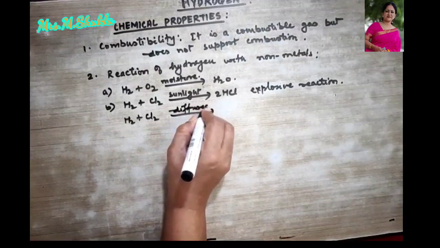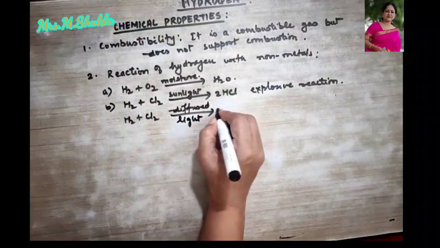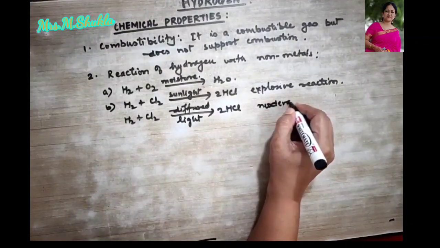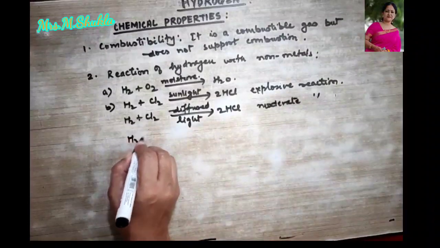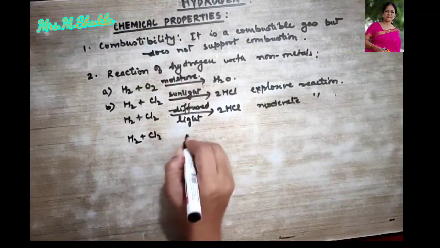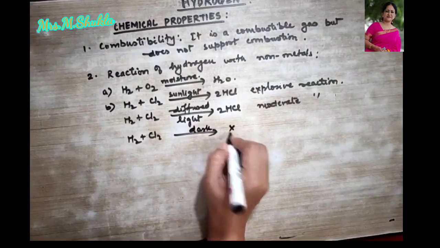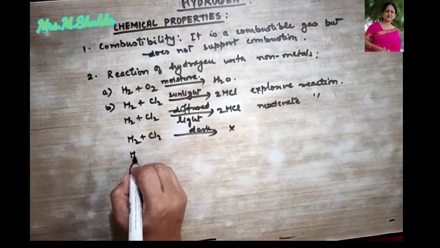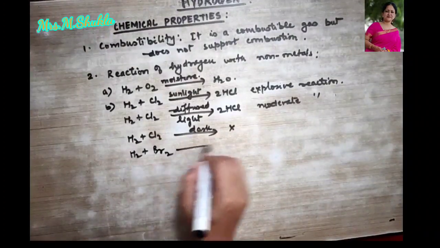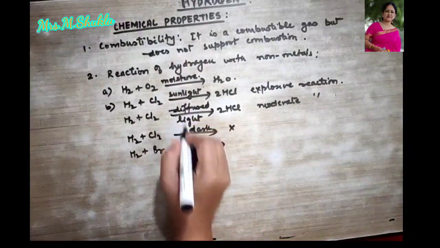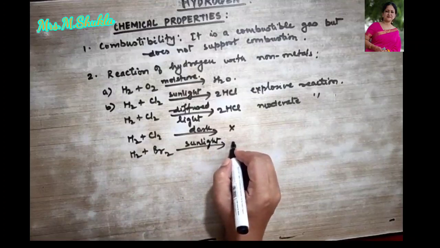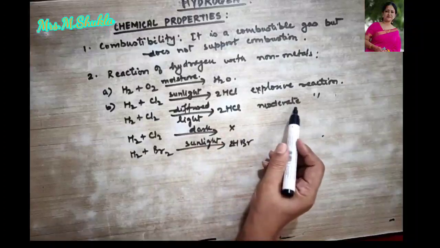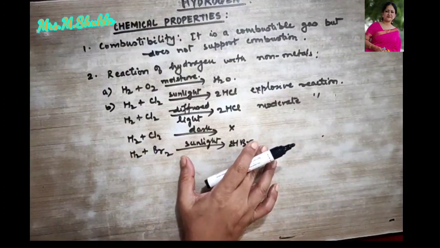The same reaction can also happen in diffused light, giving us hydrogen chloride, but this is a moderate reaction, right? In the same way, hydrogen with chlorine in the dark will show no reaction. Similarly, hydrogen can also combine with bromine in the presence of sunlight. Same process, then it is going to form 2HBr. This will be explosive. In diffused light it is moderate and in the dark no reaction will take place.